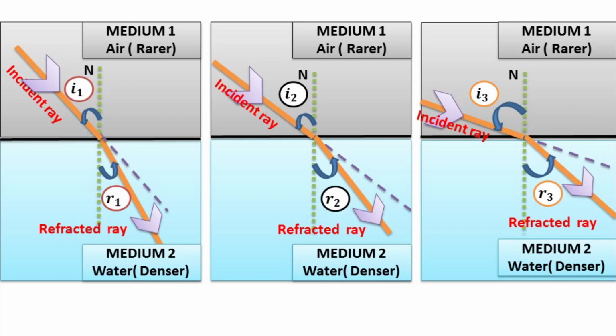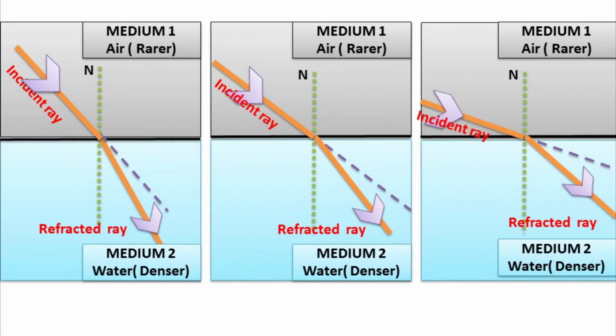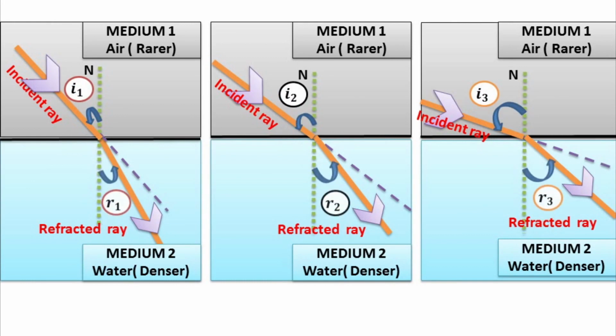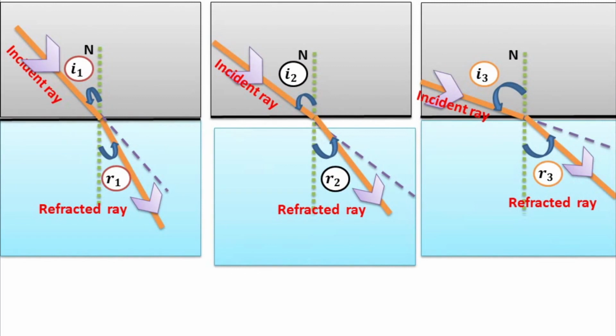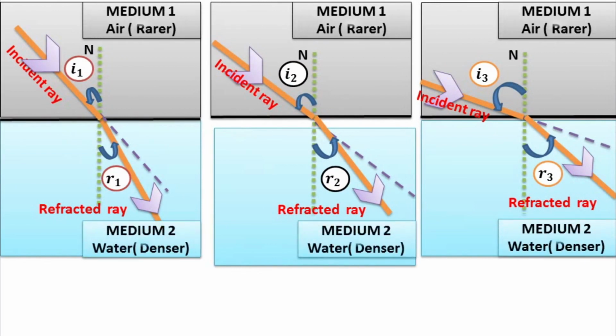Now, if we compare these three cases, what is the difference here? Obviously, angle of incidence in all the three cases are different and angle of refraction in all the three cases are different. And what similarity can we see here? Obviously, medium is same in all the three cases. Okay, good. But there is one more similarity which was proposed by a scientist called Willebrord Snell.